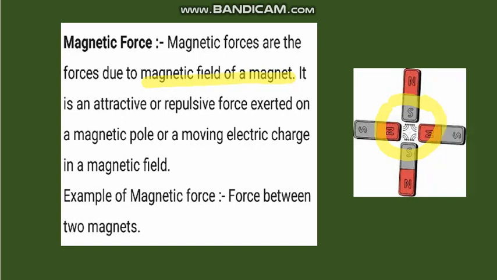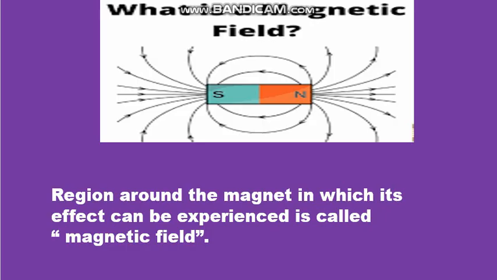What is a magnetic field? The region around the magnet in which its effects can be experienced is called the magnetic field. These lines show the magnetic field of a magnet.